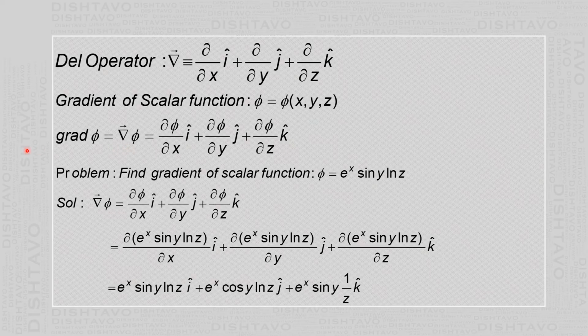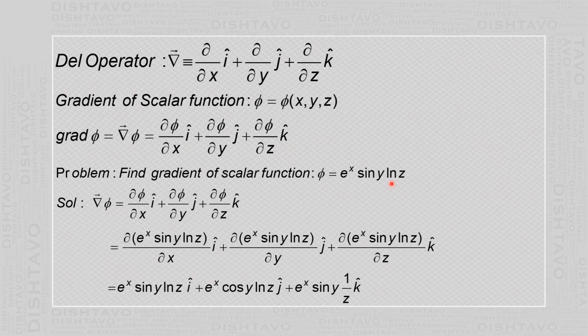Now let us apply it to one problem. You are given a function phi equal to e raised to x sin y ln z. Now ln z means log z to the base e. If you simply write log z, it is log z to the base 10.